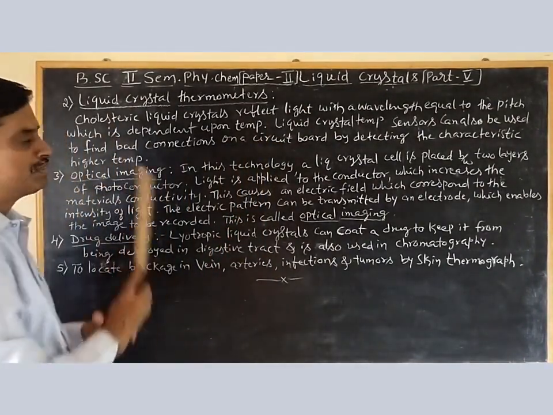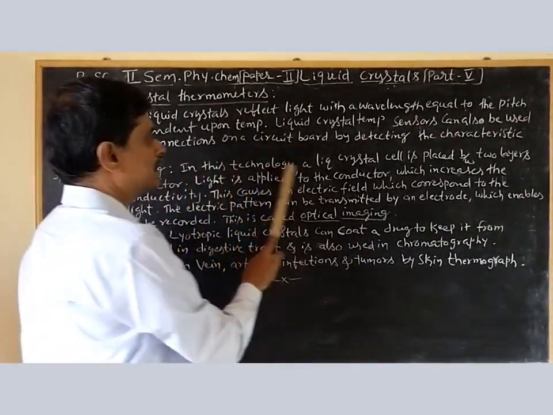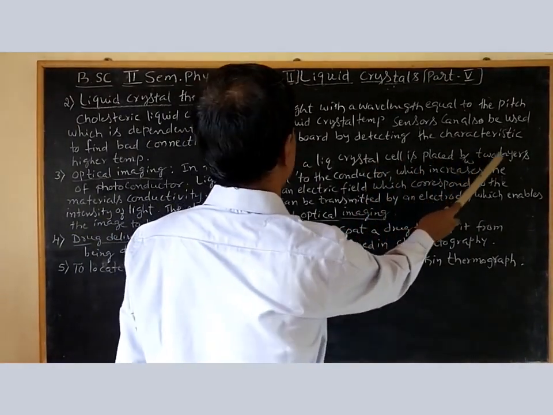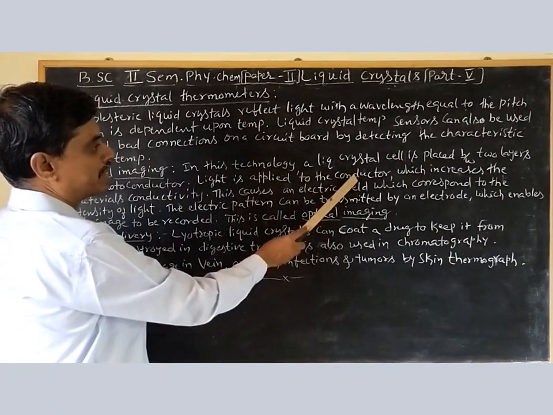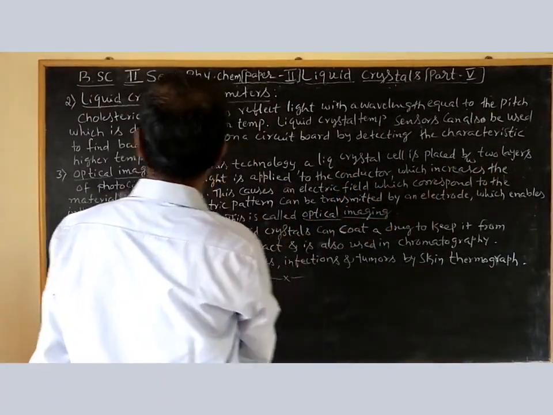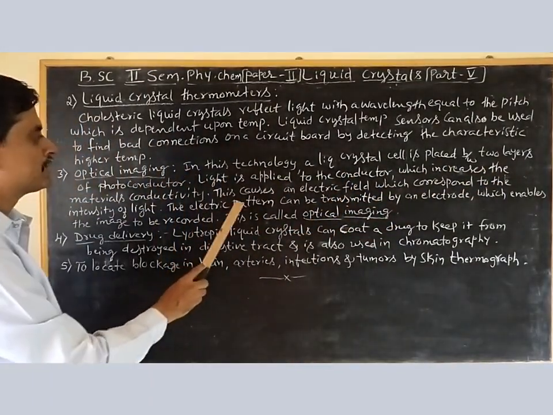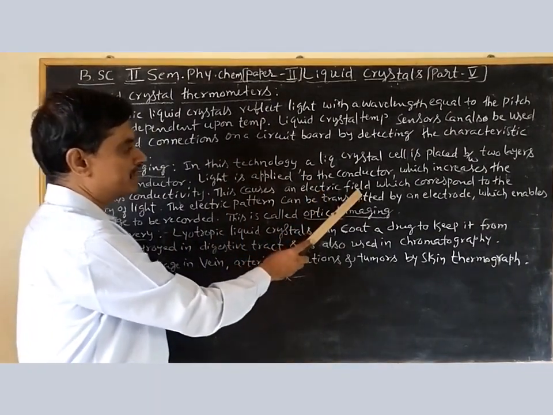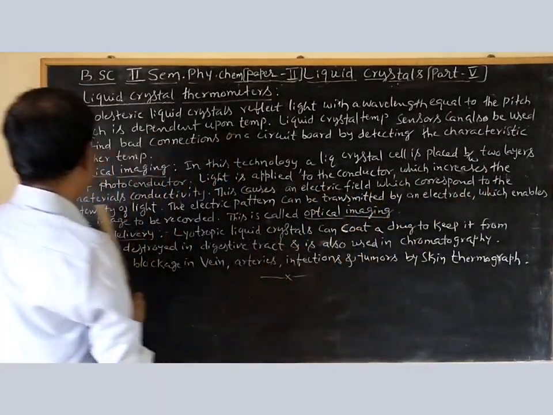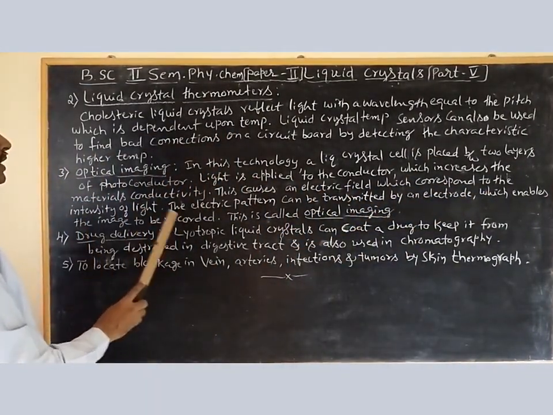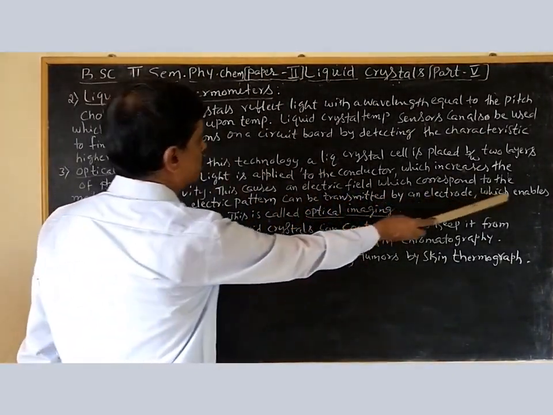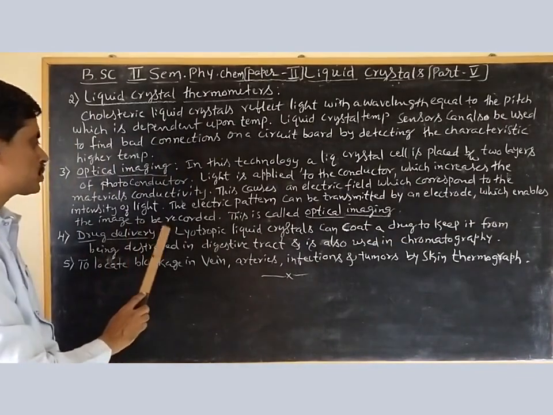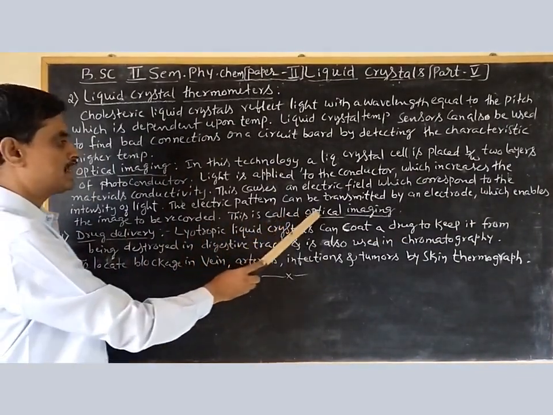Third one, optical imaging. In this technology, a liquid crystal cell is placed between two layers of a photoconductor. Light is applied to the conductor, which increases the material's conductivity. This causes an electric field which corresponds to the intensity of light. The electric pattern can be transmitted by an electrode, which enables the image to be recorded. This is called optical imaging.